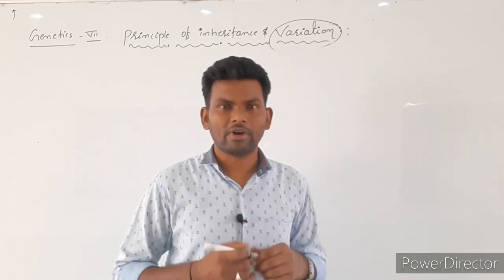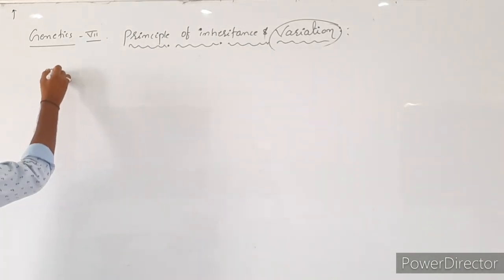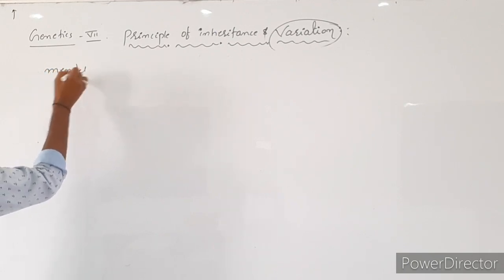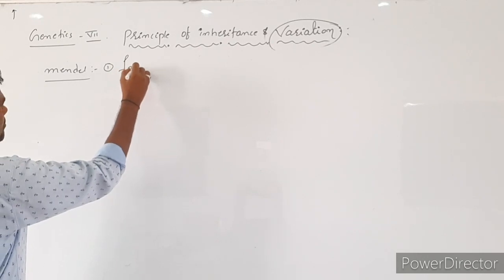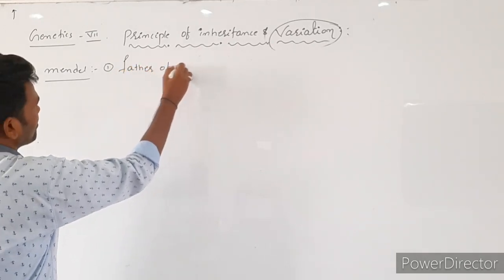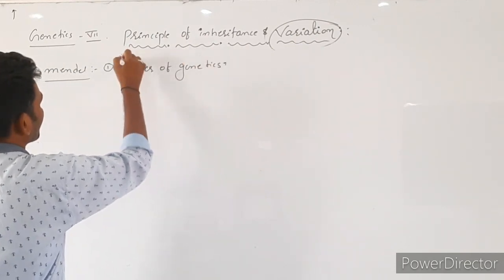Okay, let's write the points regarding Mendel. The first point to write is: father of genetics.